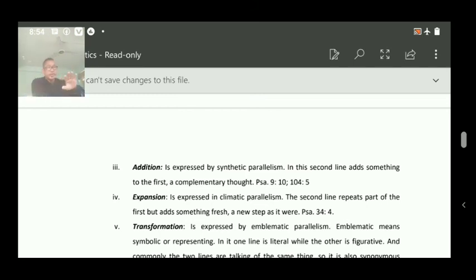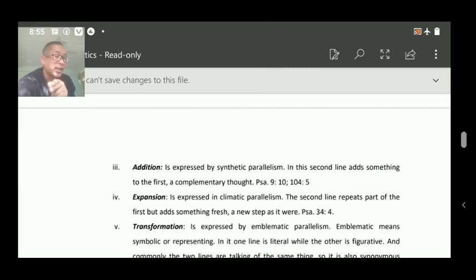That is the first line. The psalmist is talking, telling God, and those who know your name will put their trust in you.